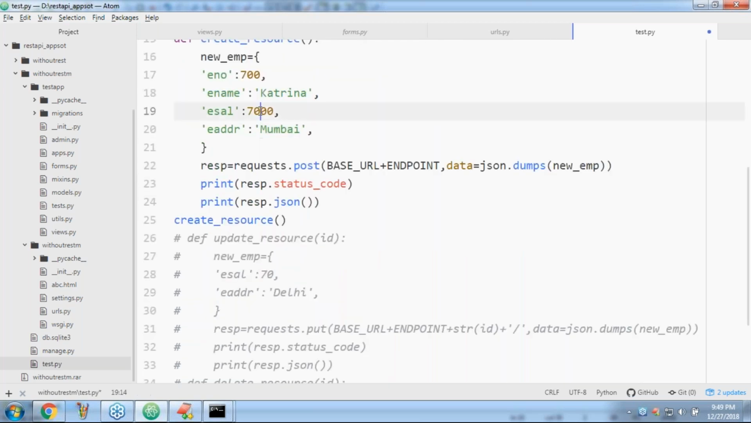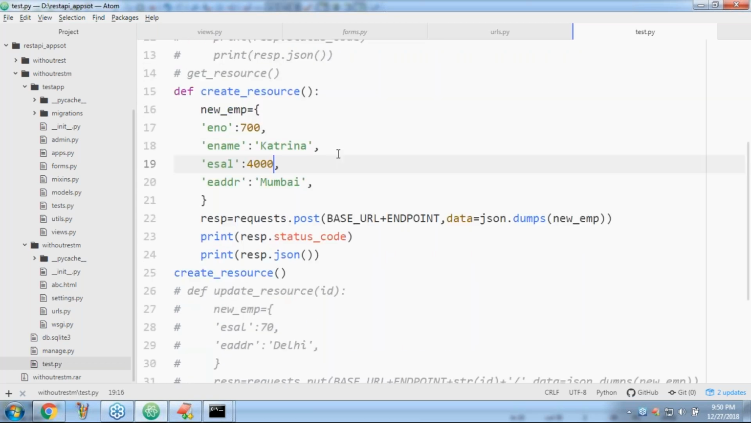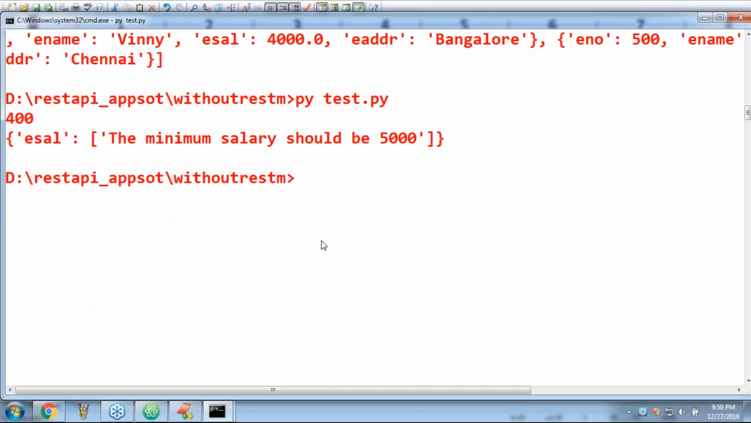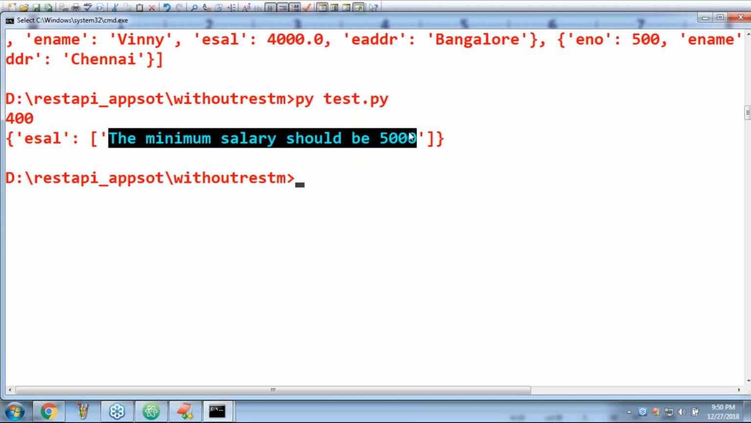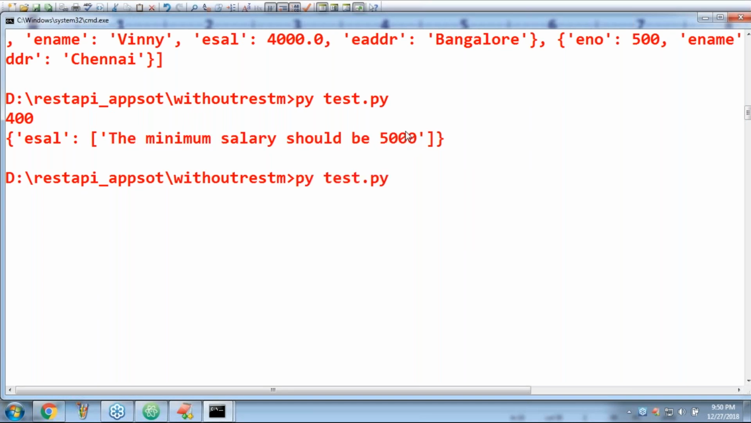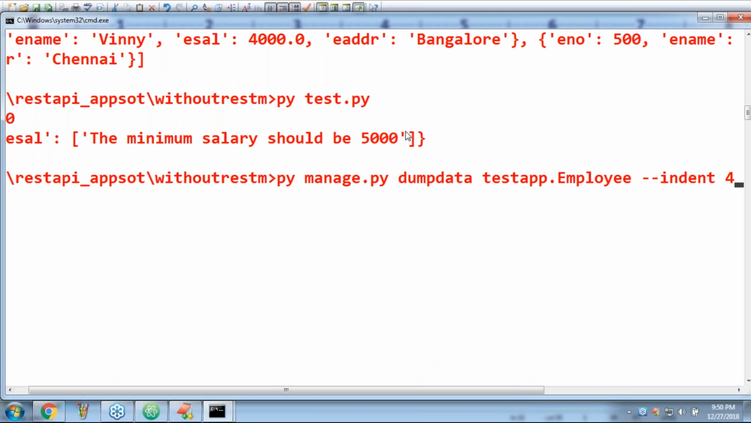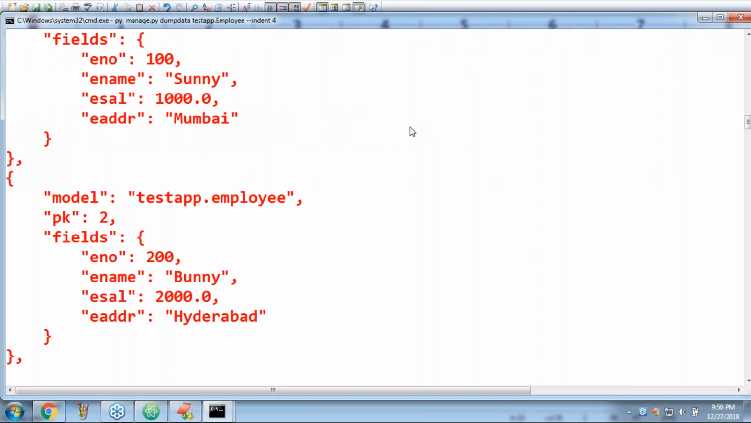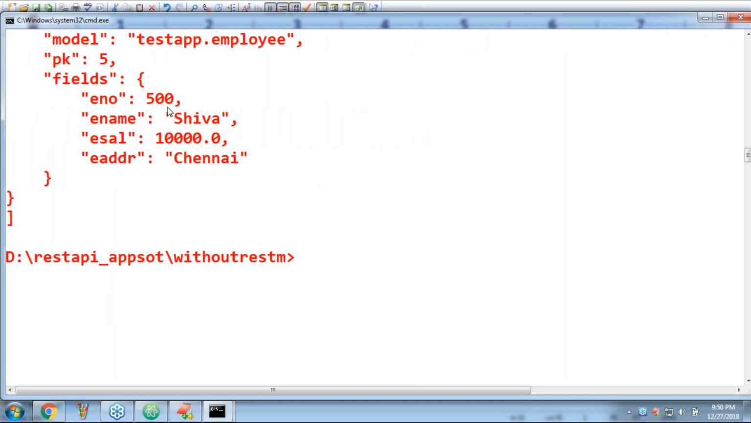Okay, I don't want 7,000. I want 4,000 only. Is it going to be accepted? Please confirm. No, because validation fails. If validation fails, what will happen, sir? Have a look once. Yes, 400 status code. The minimum salary should be 5,000. That record is not inserted. If you want, you can see only 5 records are there. The last record is Shiva only. Well, validation is also working properly.